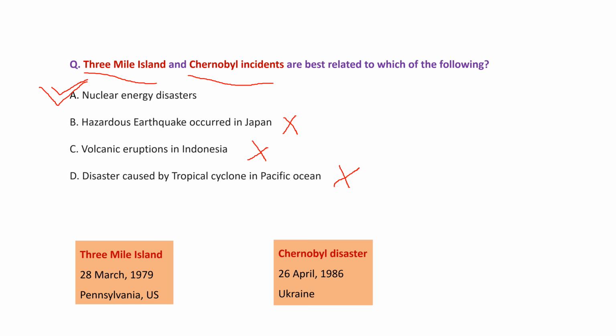So the Three Mile Island disaster occurred in Pennsylvania in the United States on 28th March 1979. Okay, and the Chernobyl disaster occurred in Ukraine, earlier in the USSR, Russia, now in Ukraine, on 26th April 1986. So this is a very important question. Many times they also ask about the year of their occurrence. Okay, so both these questions are important, and both these incidents are very important.